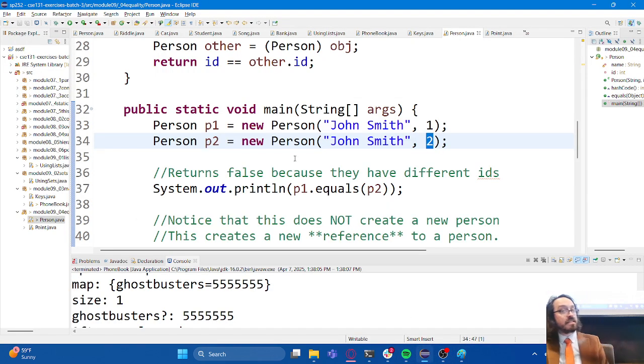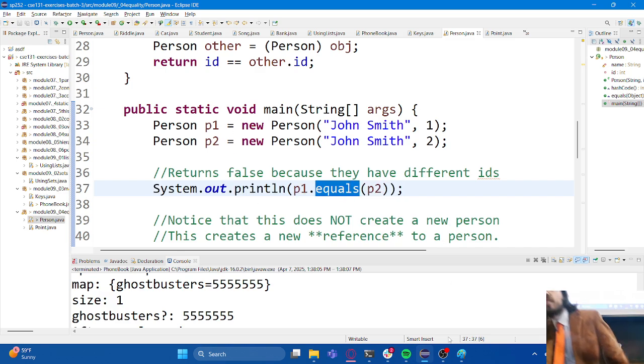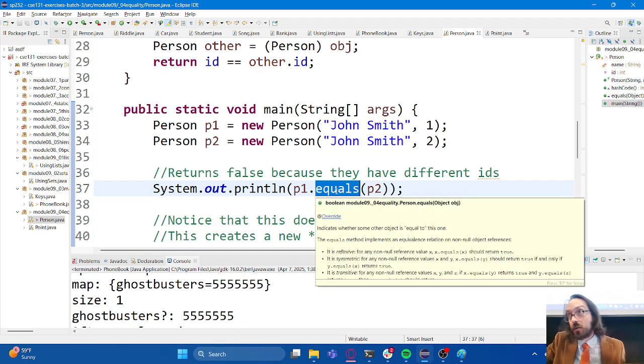All right, let's get back to this idea of equality. The first thing that we're going to do is check equality, and we're going to do it not using double equals. Remember, we're dealing with objects now, so this is actually calling a method called equals. The way that the equals method works is by comparing the instance variables.